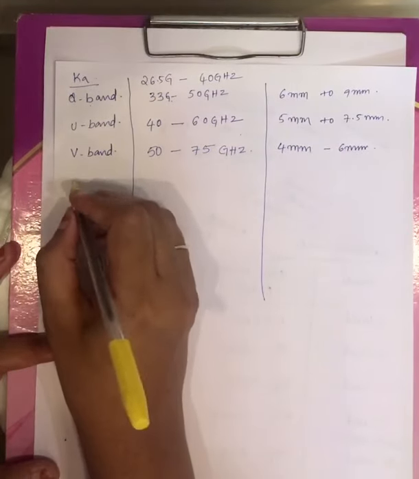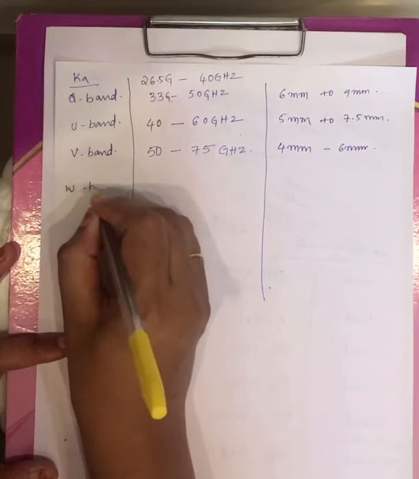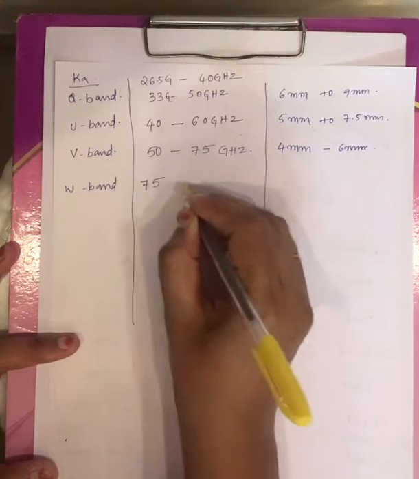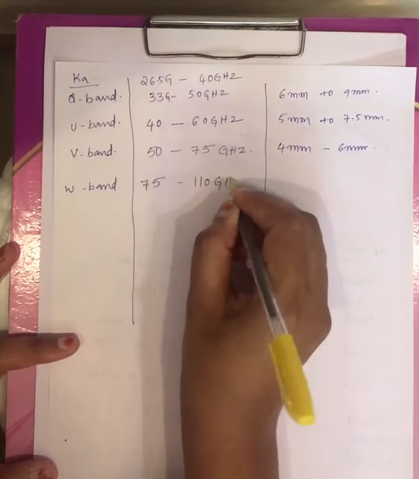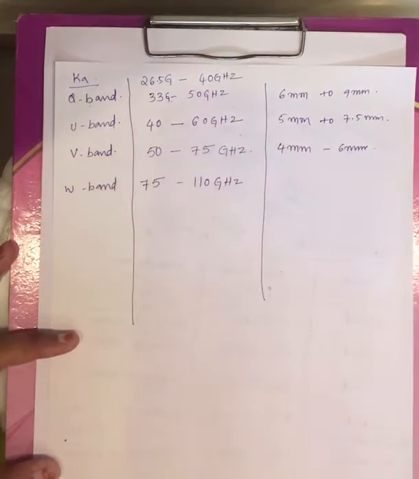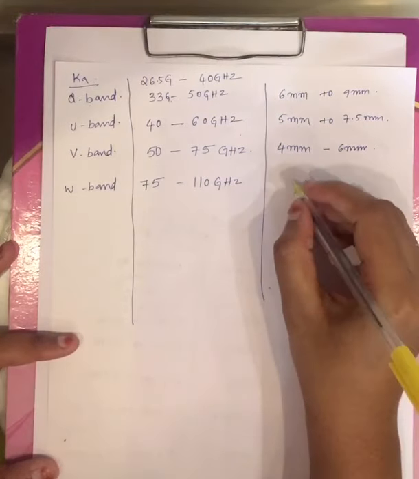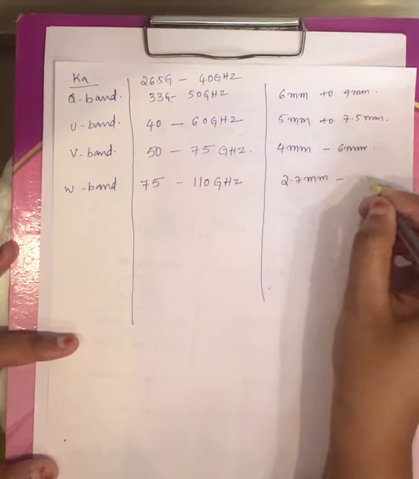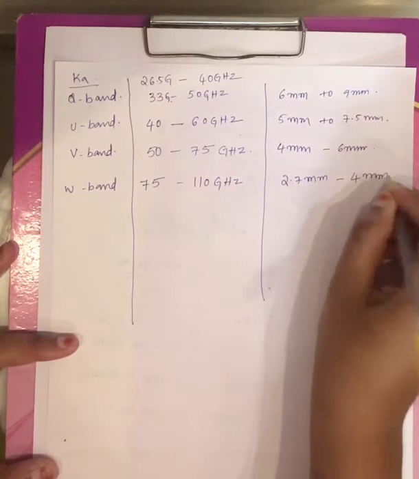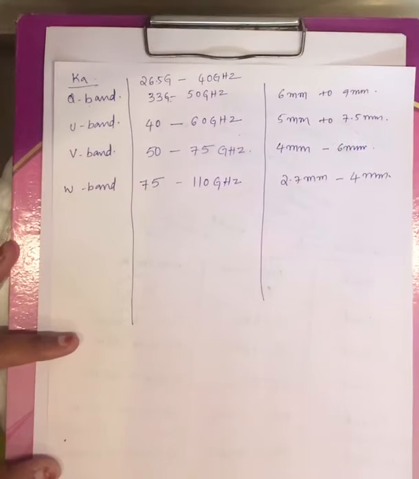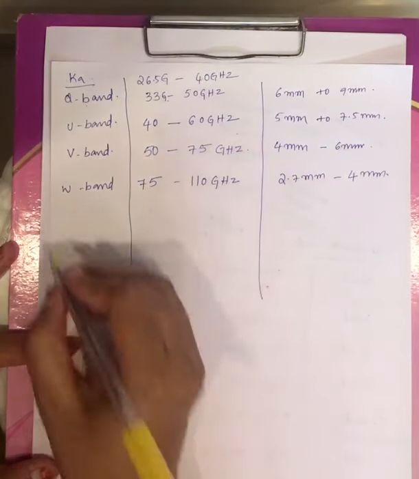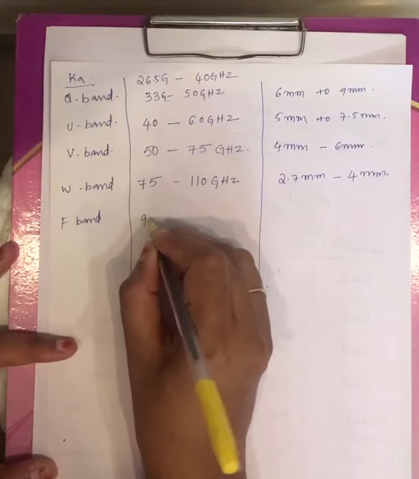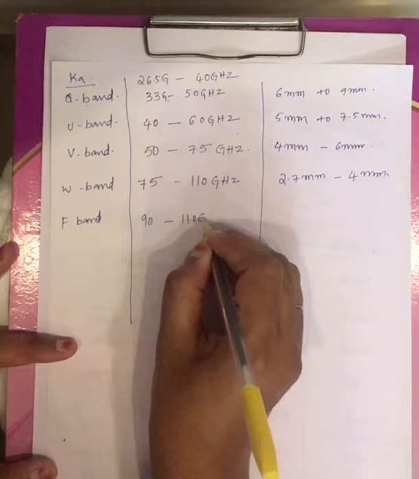And after the V band you have the W band, and its frequency range varies from 75 to 110 gigahertz. Its wavelength range varies from 2.7 millimeter to 4 millimeter. And next you have the F band, right? The F band frequency range is 90 gigahertz to 110 gigahertz.